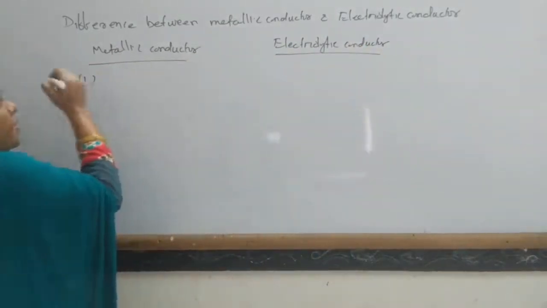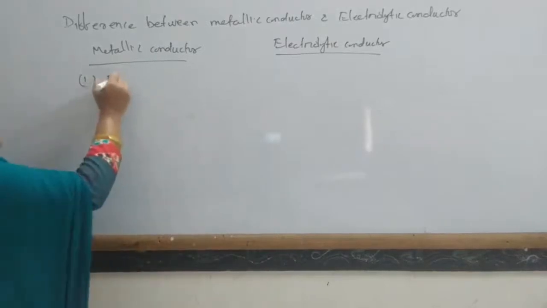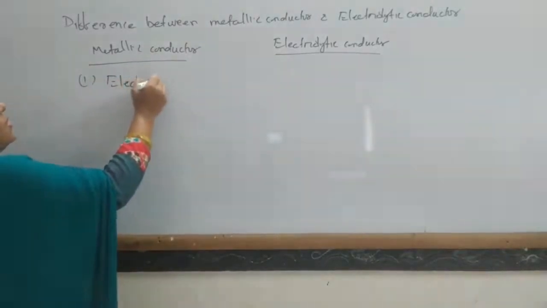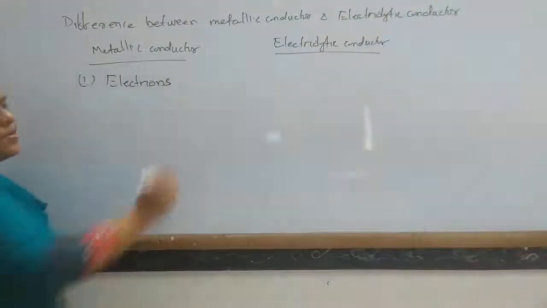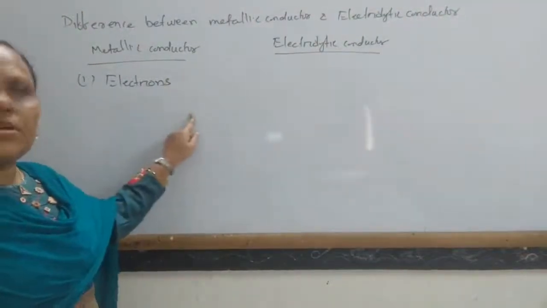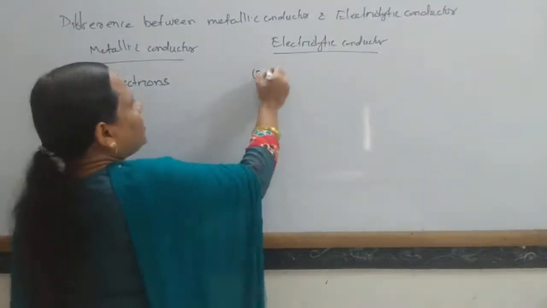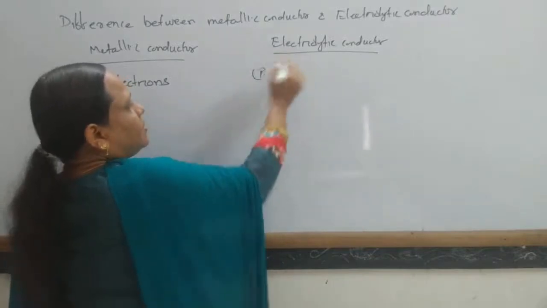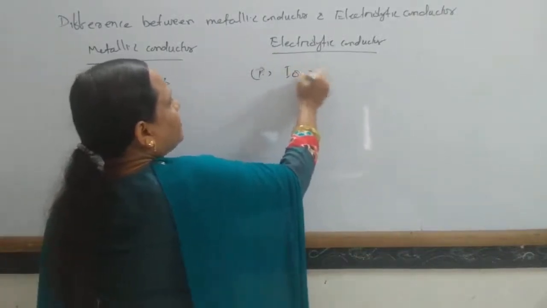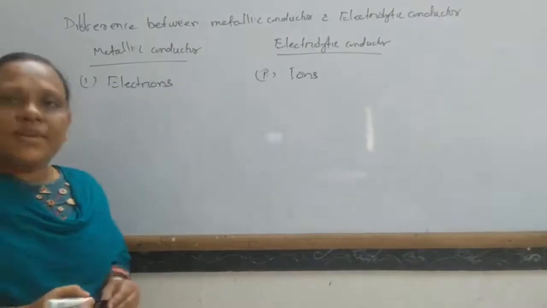In a metallic conductor, electrons are responsible for the conduction of electricity, whereas in an electrolytic conductor, ions are responsible for the conduction of electricity.